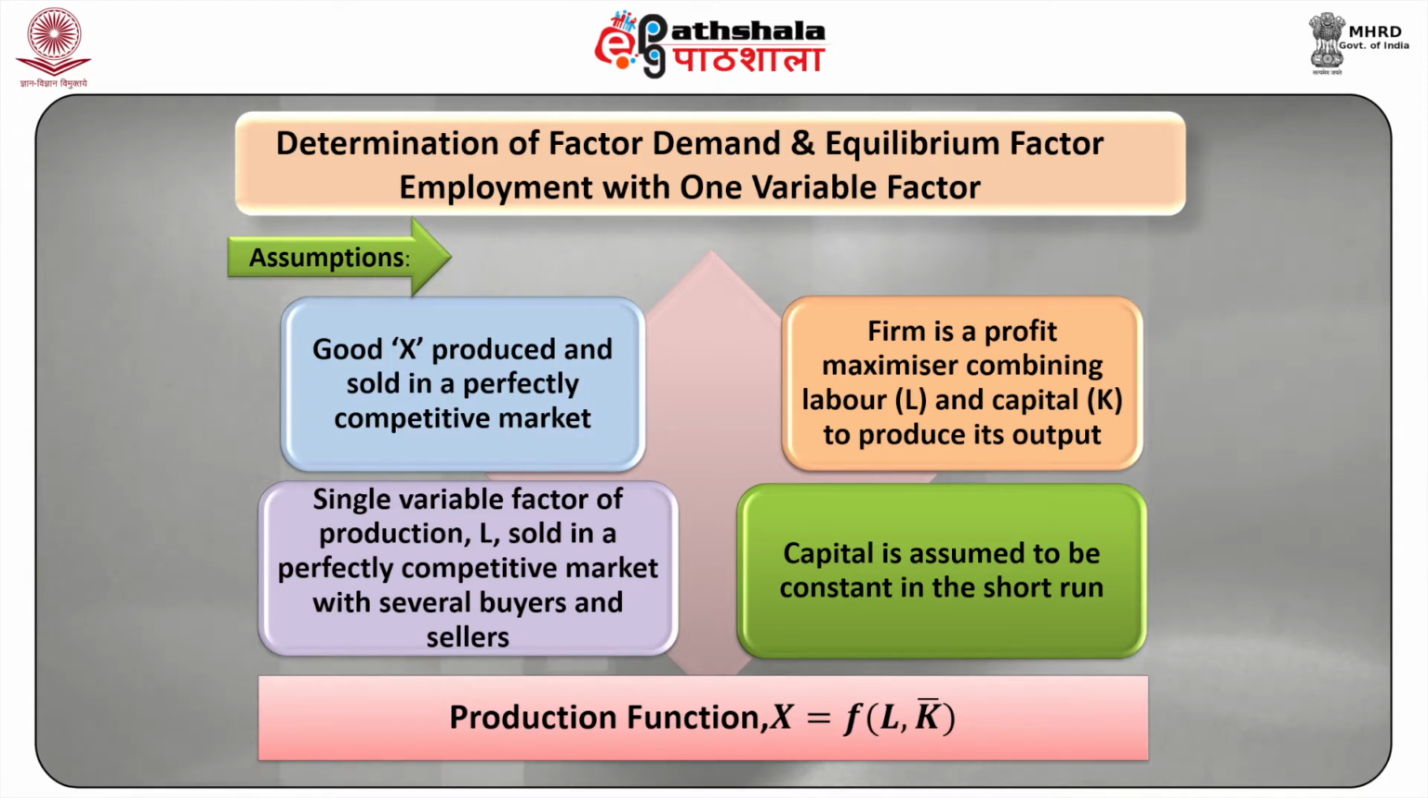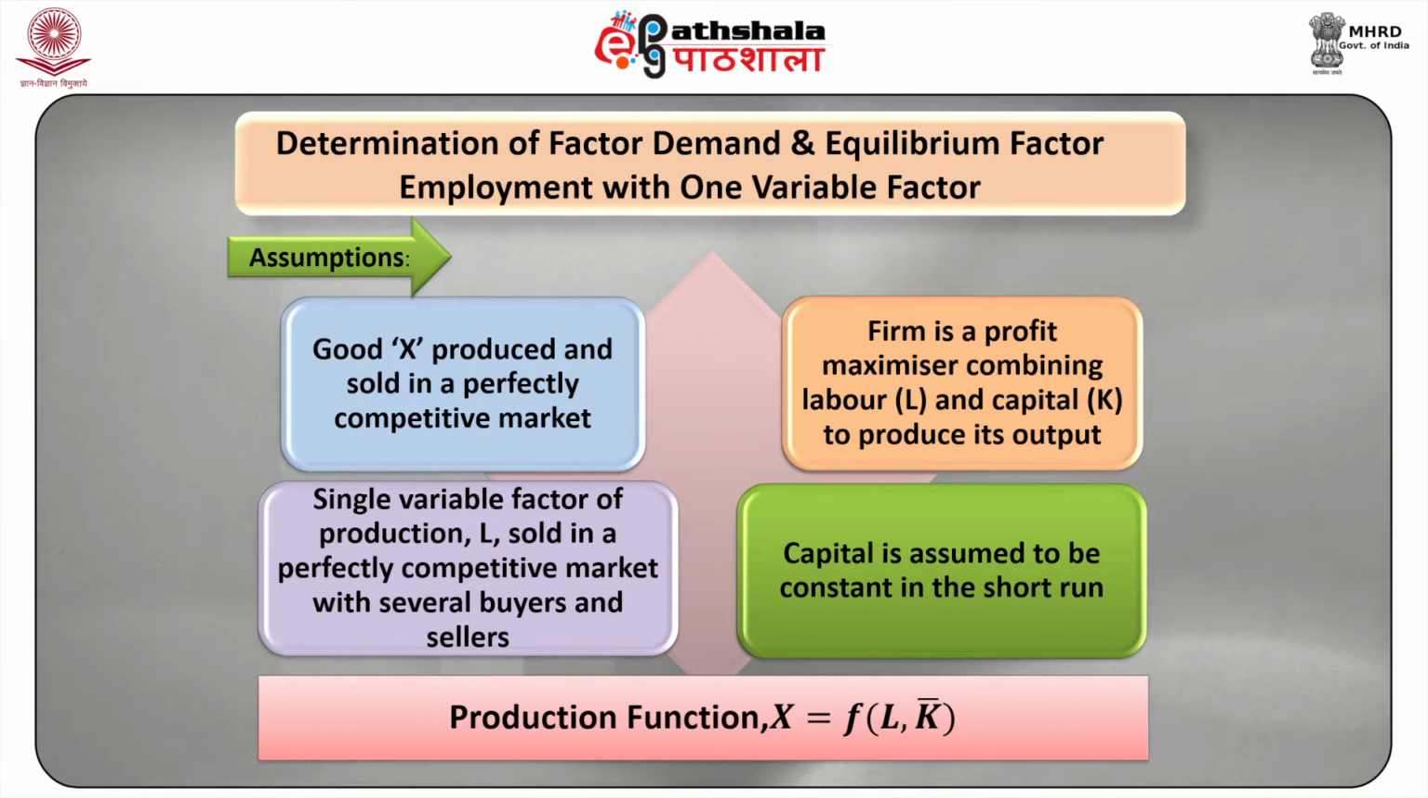Let us understand factor pricing under perfectly competitive goods and factor markets. In determination of factor demand and equilibrium of factor employment with one variable factor, we begin by making a few assumptions. We assume that a good X is produced and sold in a perfectly competitive market. The firm is a profit maximizer combining, for simplicity purposes, only two factors of production, labor denoted by L and capital denoted by K, to produce its output.